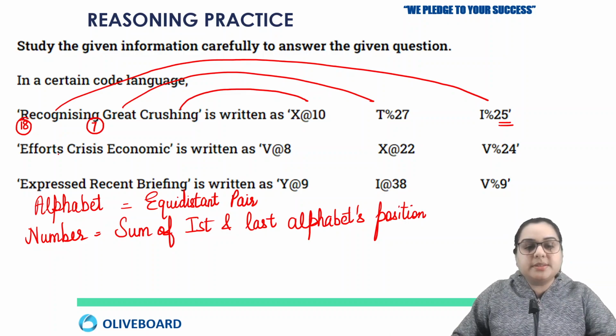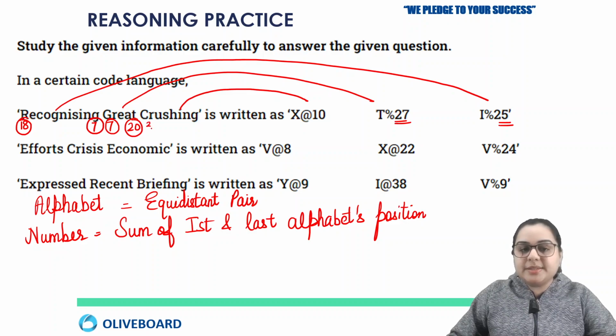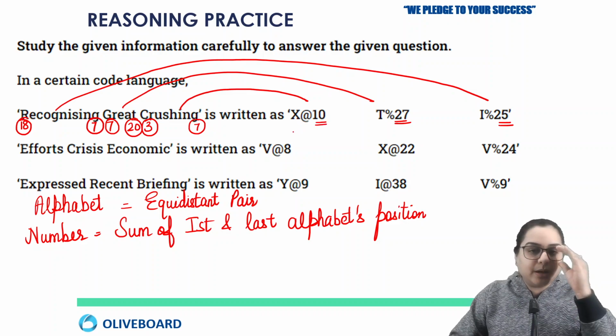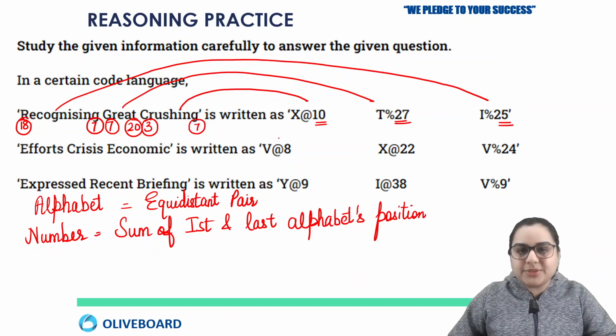So let's check this. Now in the word great, G is 7 and T is 20. Adding these two, 7 plus 20 becomes 27. C is 3 and G is 7, so adding these two, 3 plus 7 will become 10. Now we need not check just the first statement. We can also check all this in the second and third statements.